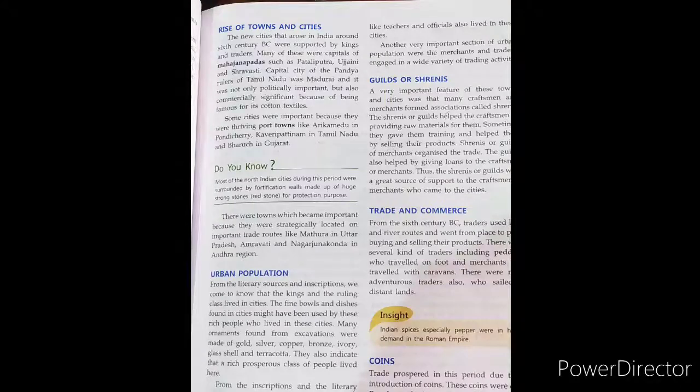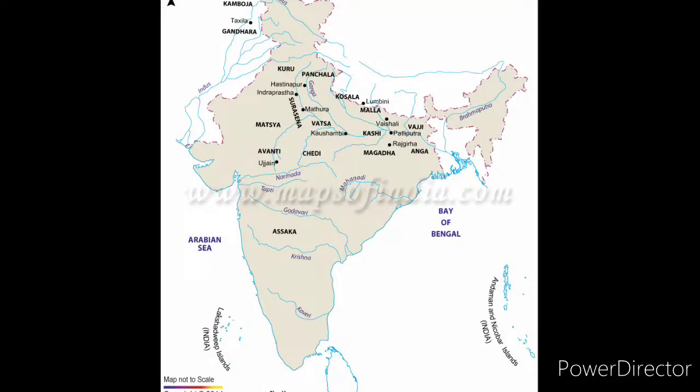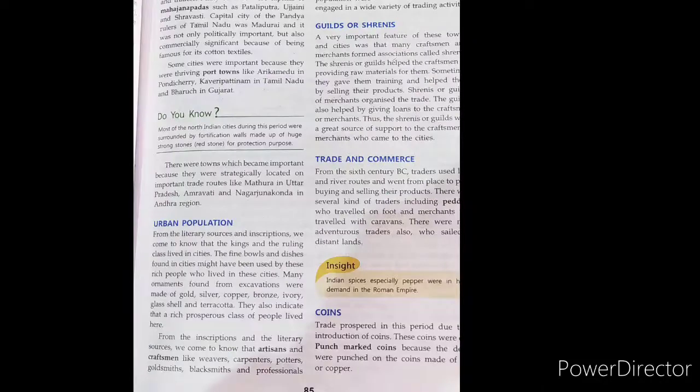So these cities under the second phase of urbanization most probably were the capitals of Mahajanapadas such as Pataliputra, Ujjaini and Sravasti. The capital city of the Pandya rulers of Tamil Nadu was Madurai, and it was not only politically important but also commercially significant because of being famous for its cotton textile. Some cities, such as Hastinapur, became political and administrative centers.